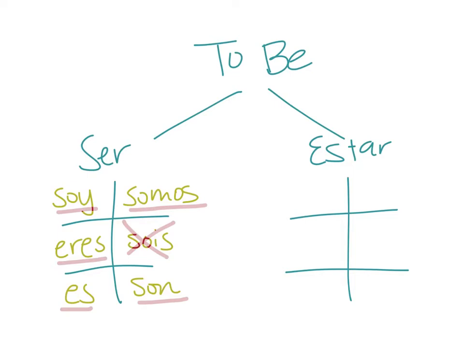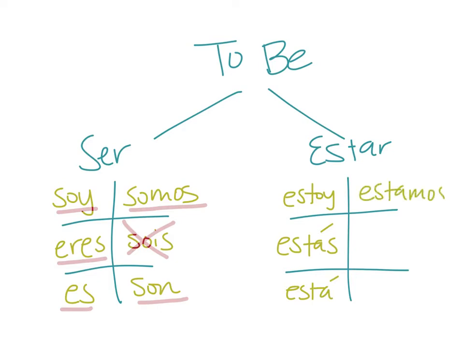Okay? Now let's go ahead and cover estar, which again should be review. Yo estoy, tú estás, él está, nosotros estamos, vosotros estáis, and ellos están.